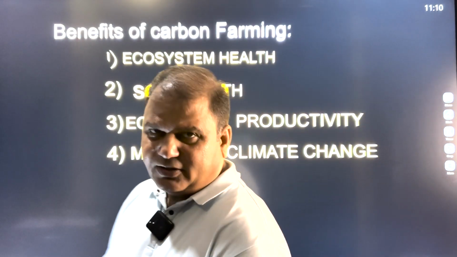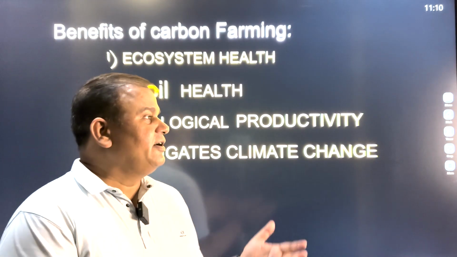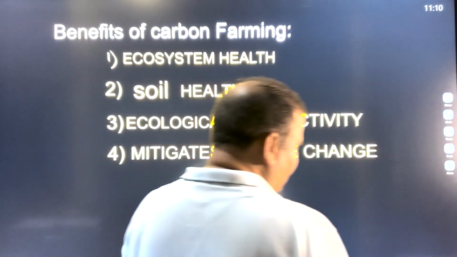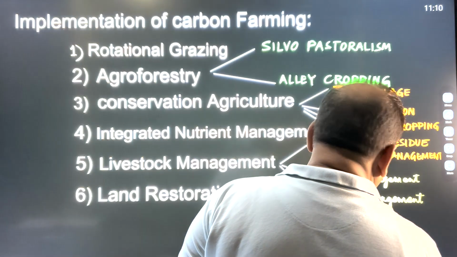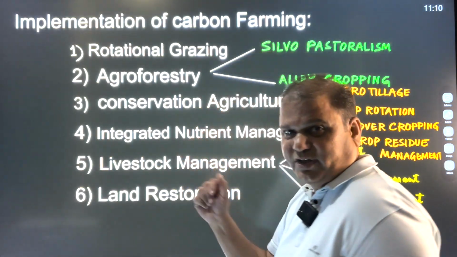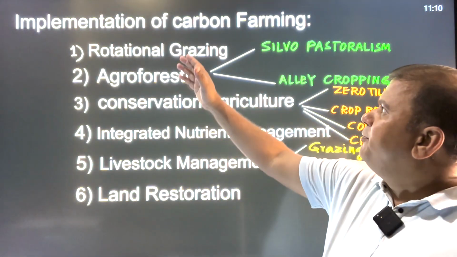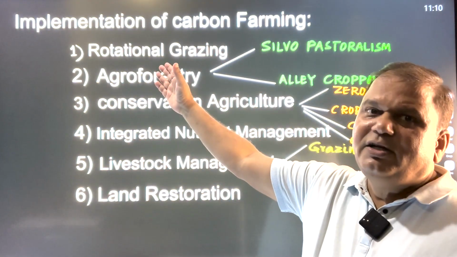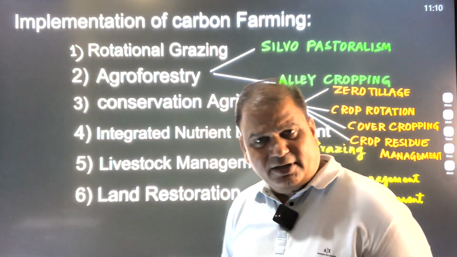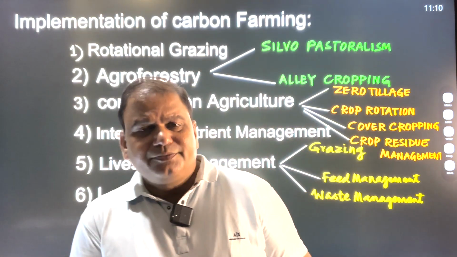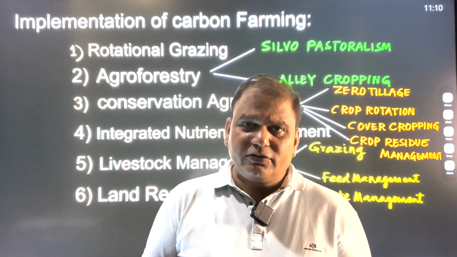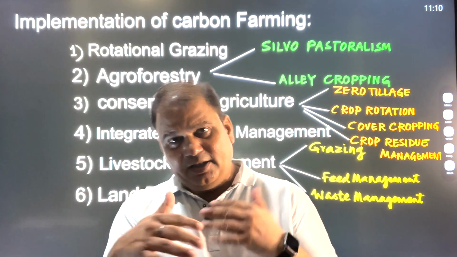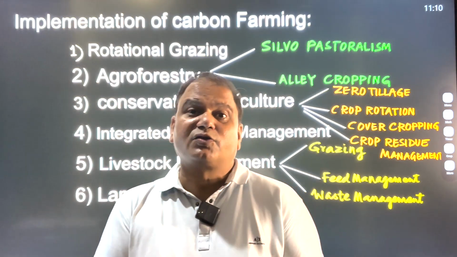Now, as far as the methods through which carbon farming can be implemented, let's see how carbon farming can be implemented and what can be done for this purpose. Implementation of carbon farming can take place through many methods. One is rotational grazing. Rotational grazing means moving the ruminants or the animals out of the pasture land so that the health of the soil can be restored.